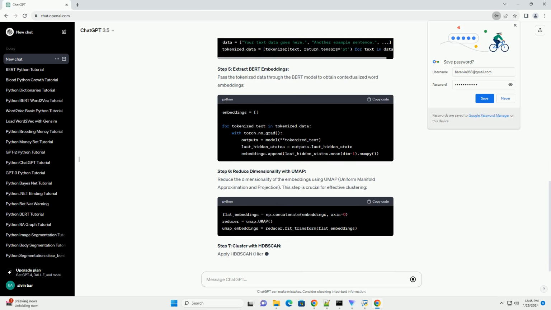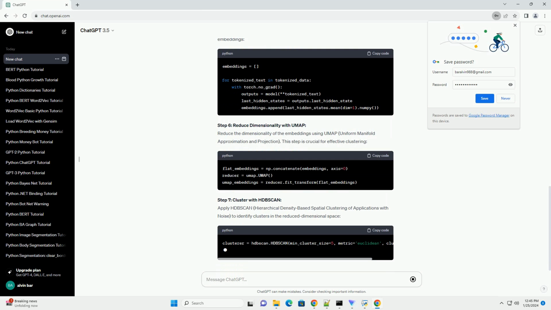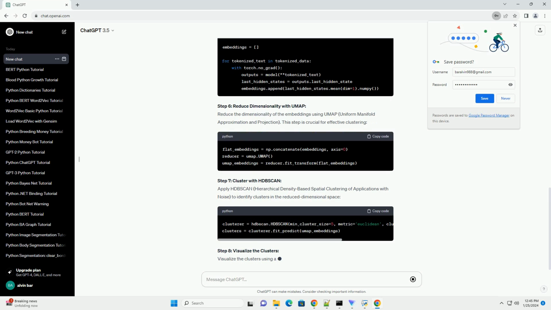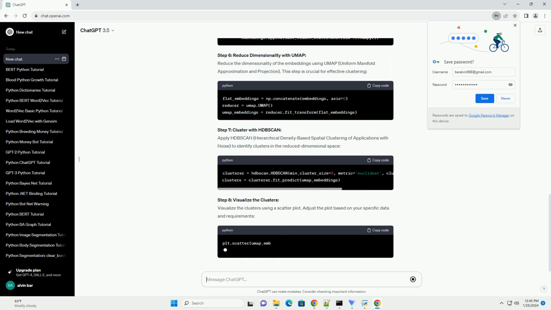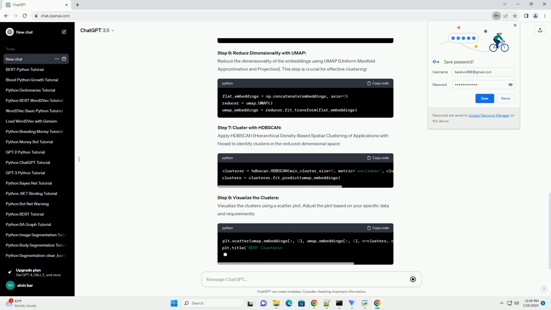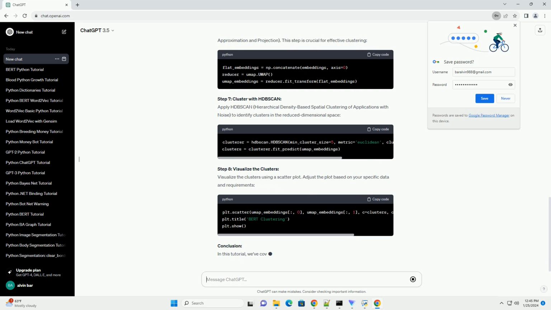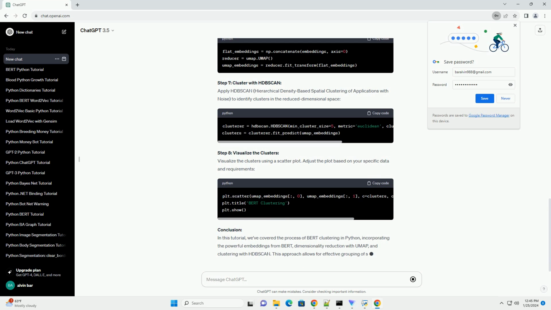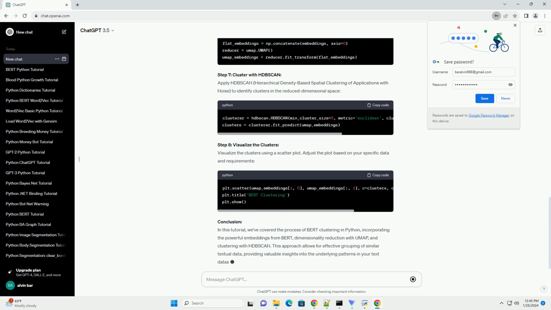Step 4. Prepare data. Load or generate your textual data and tokenize it using the BERT tokenizer. Make sure to convert the tokenized text back to a readable format. Step 5. Extract BERT embeddings. Pass the tokenized data through the BERT model to obtain contextualized word embeddings.